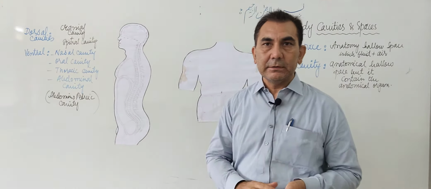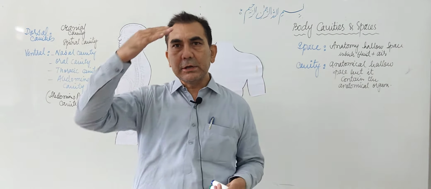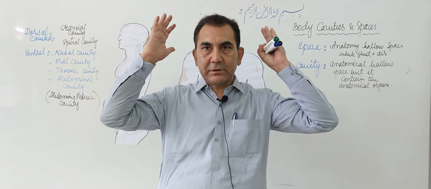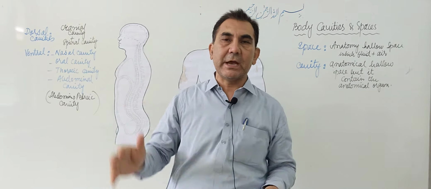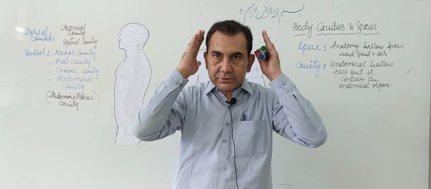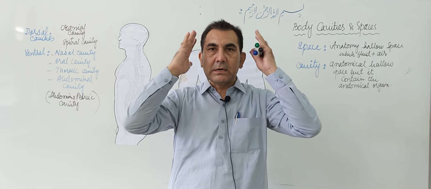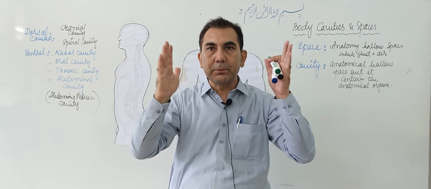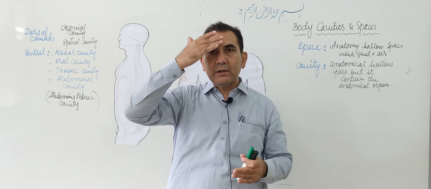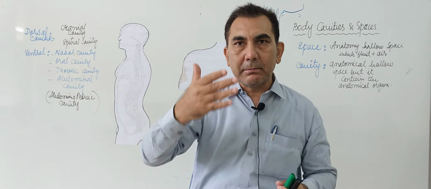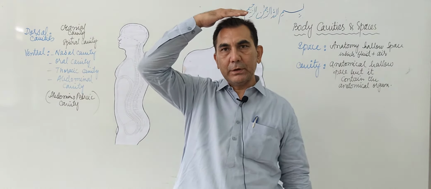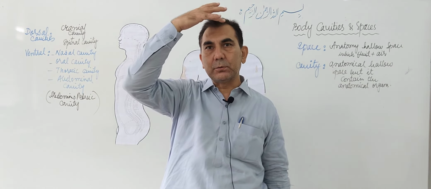Now the cranial cavity, how is it made up? The cranial cavity is covered from the top, from the lateral side, from the front and from the back side. From the lateral side it is made up by the temporal bone and the sphenoid bone. At the front side it is made up by the frontal bone, and from the top, the roof, it is made up by the two parietal bones.